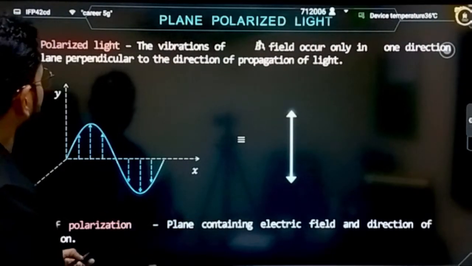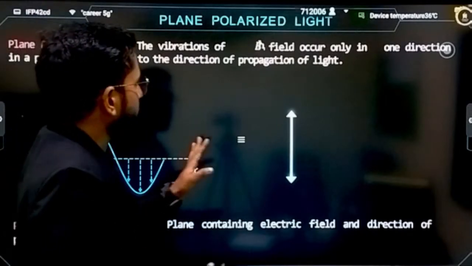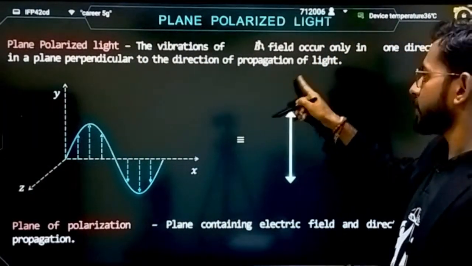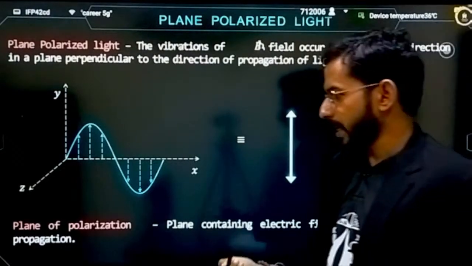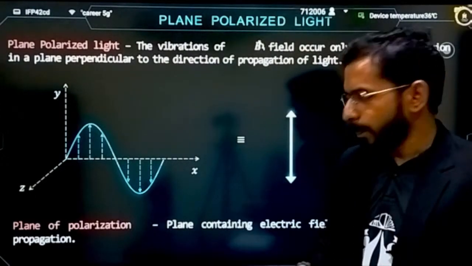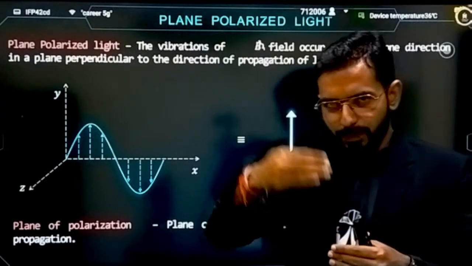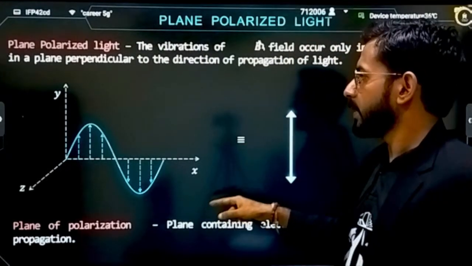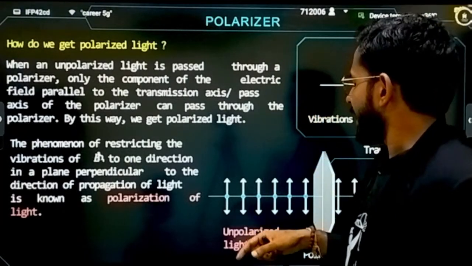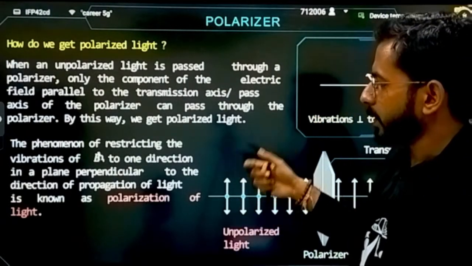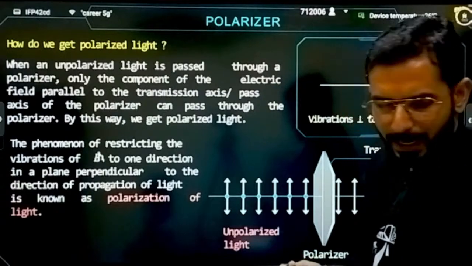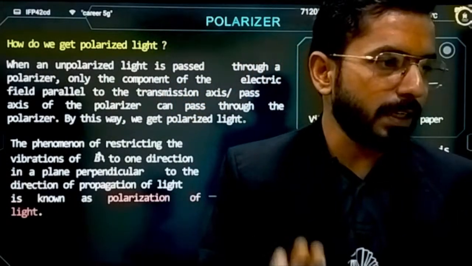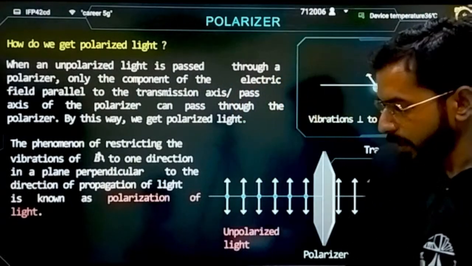Now, what is plane polarization? The vibration of the electric field occurs only in one direction in a plane perpendicular to the direction of propagation of light. This is the definition of plane polarized light. The plane in which it is oscillating is called the plane of polarization. There are a lot of theoretical definitions that you have to understand. And how do we get polarized light? Firstly, using a polarizer. Polarization is the phenomenon of restricting the oscillations of the electric field to a single direction.